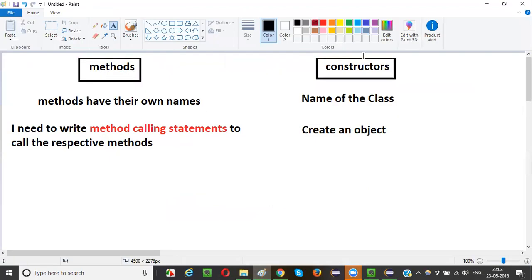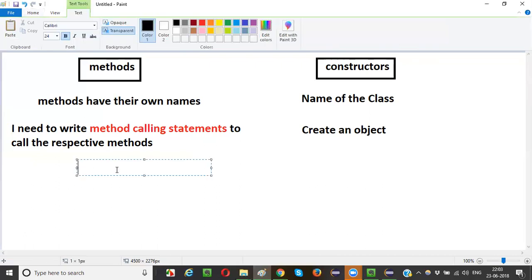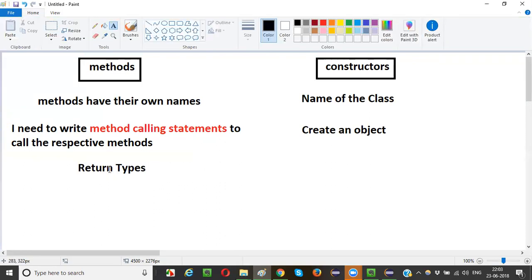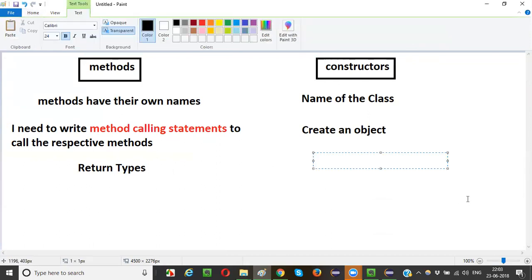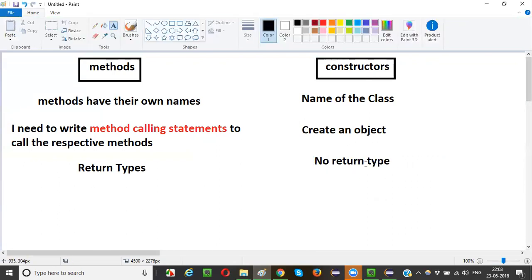So methods have a return type. For methods, we need to specify the return types. One return type must be there, guys. It should be at least void. If you don't want to return anything, at least you need to provide the void return type for methods. But for constructors, no return type. You don't have to specify even void. Nothing needs to be specified. But for methods, you need to specify. If you don't want to return anything, you have to specify void. If you want to return something, the particular value's data type needs to be provided as the return type. But no return type is required in constructors.